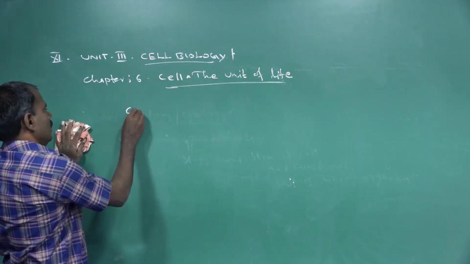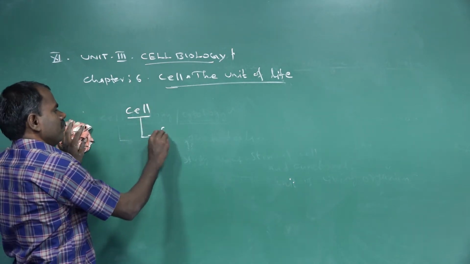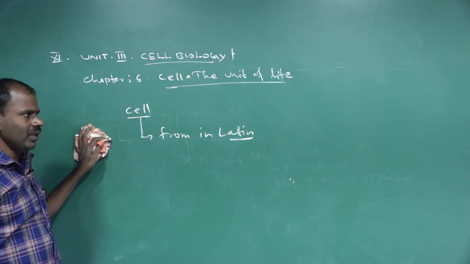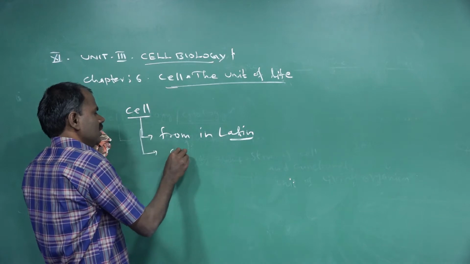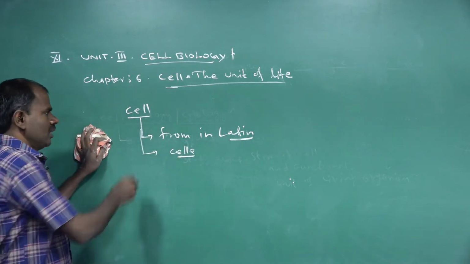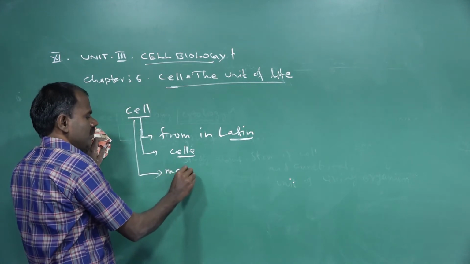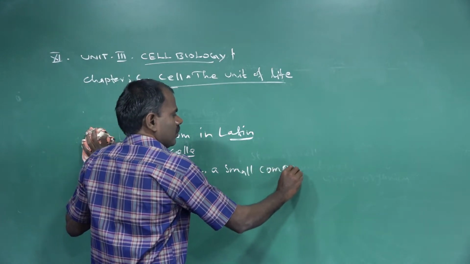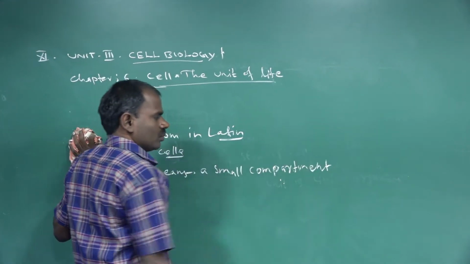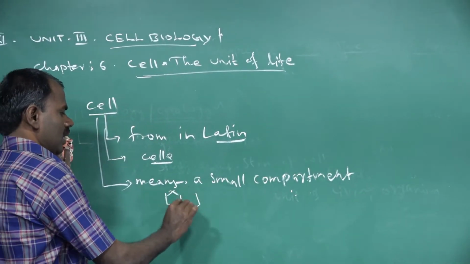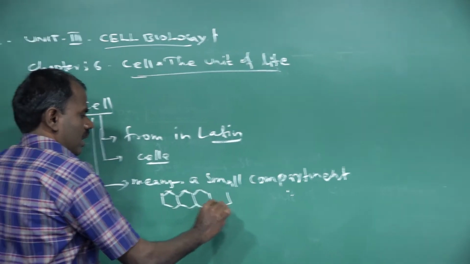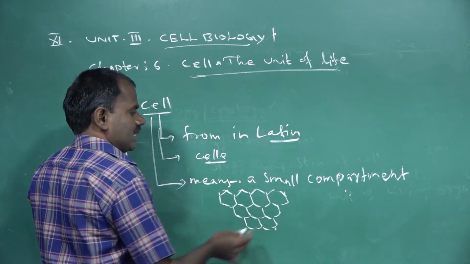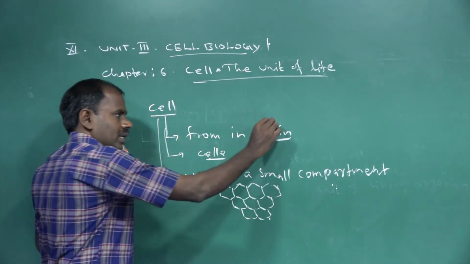The word cell comes from a Latin word, which means a small compartment, like comb-like structures.